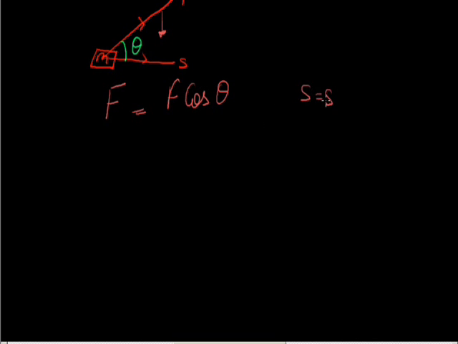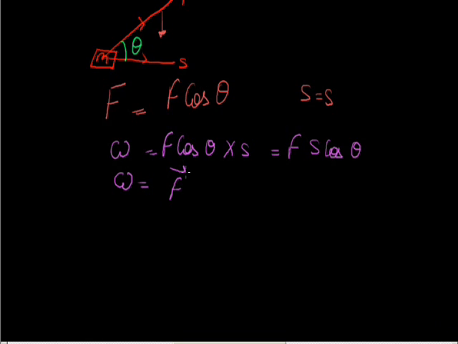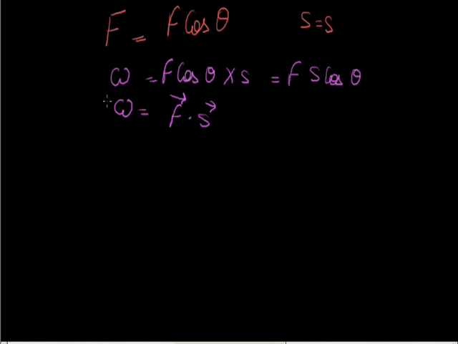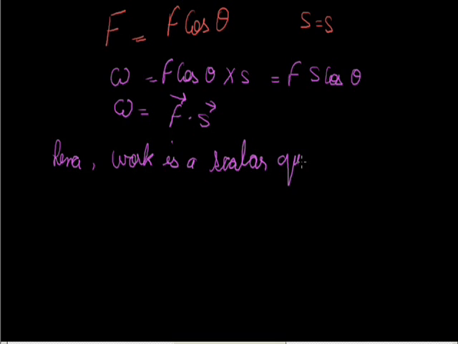Now I want work. As I discussed, force into displacement is work. So work equals F cos theta multiplied by S, which can be written as F S cos theta, which can also be stated as work being the dot product of F and S. As we all know, the dot product always results in a scalar quantity. Hence, we conclude that work is a scalar quantity which is the dot product of force and displacement.